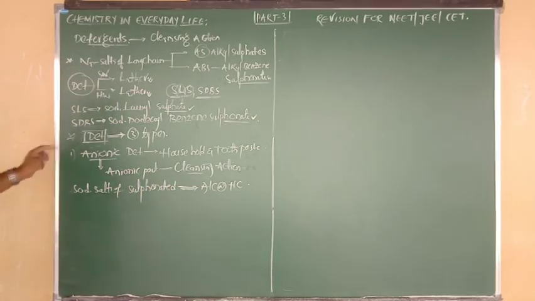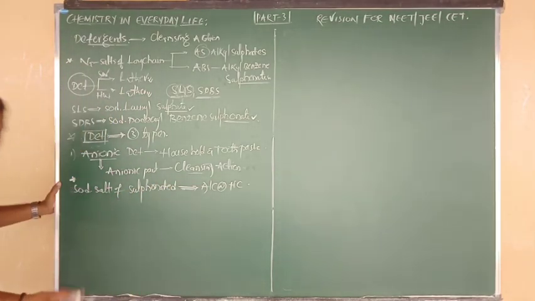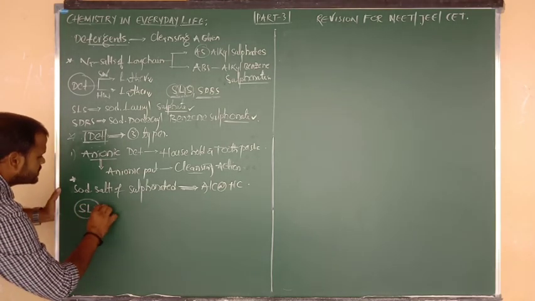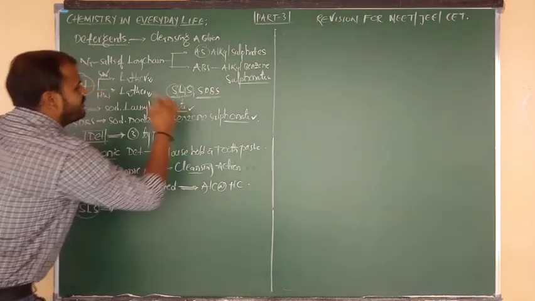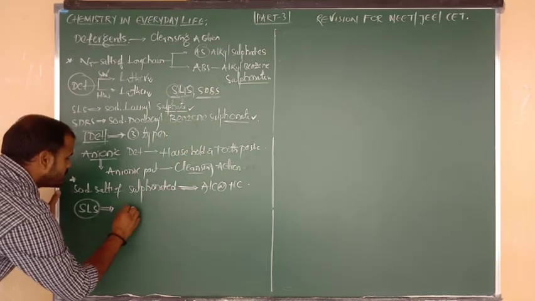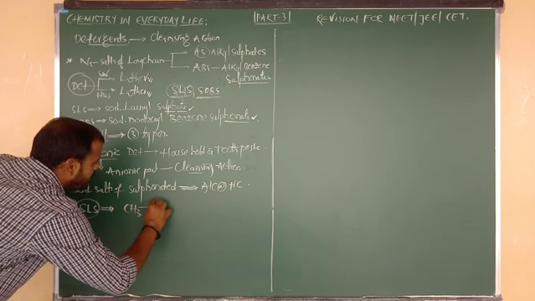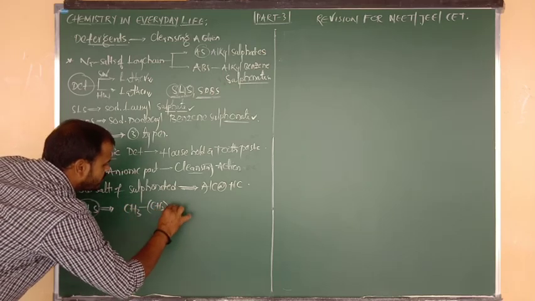This is the simple definition for anionic detergents. On the basis of this, I am going to show you the formula. Example 1 is SLS, sodium lauryl sulfate. Okay, beta? So the formula: I am going to write CH3 bonded to CH2, CH2 taken 11.